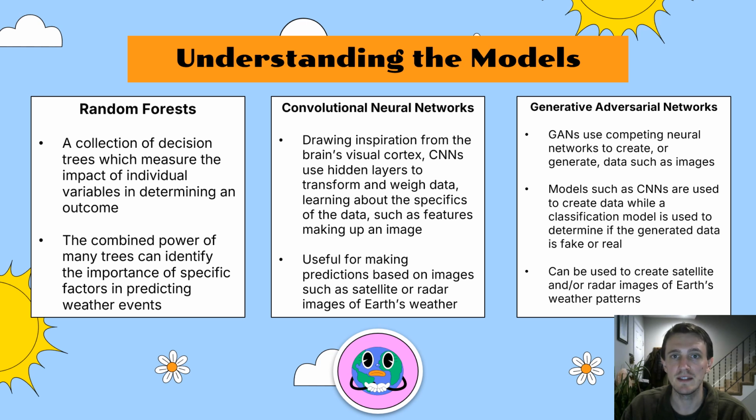As the name implies, GANs generate data by pitting 2 neural networks against each other. One neural network generates new data based on actual data, while the other network tries to determine if the generated data is real or fake. This back and forth can result in the generation of realistic data, including images. This could be useful in creating realistic satellite or radar images of weather patterns.